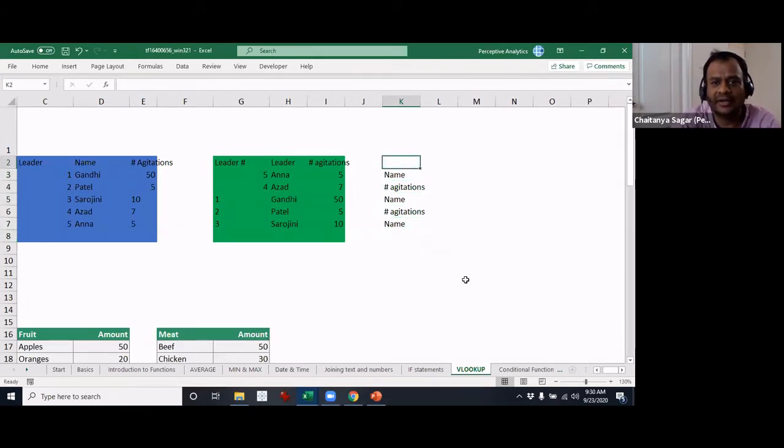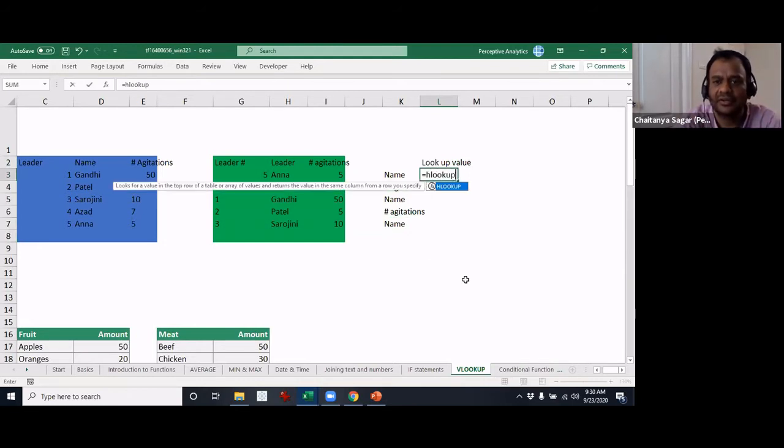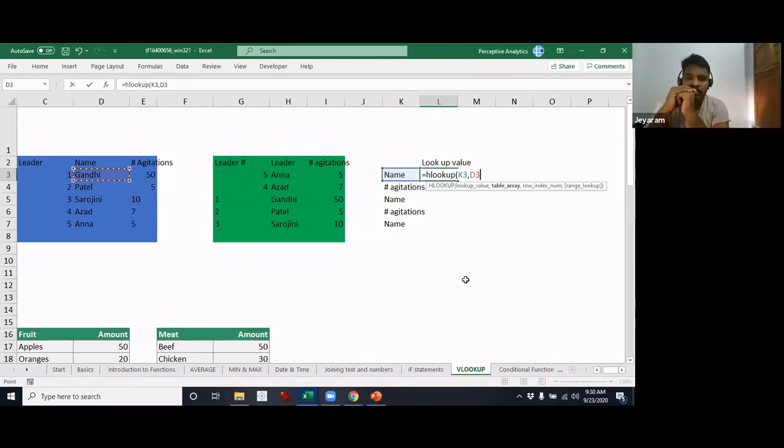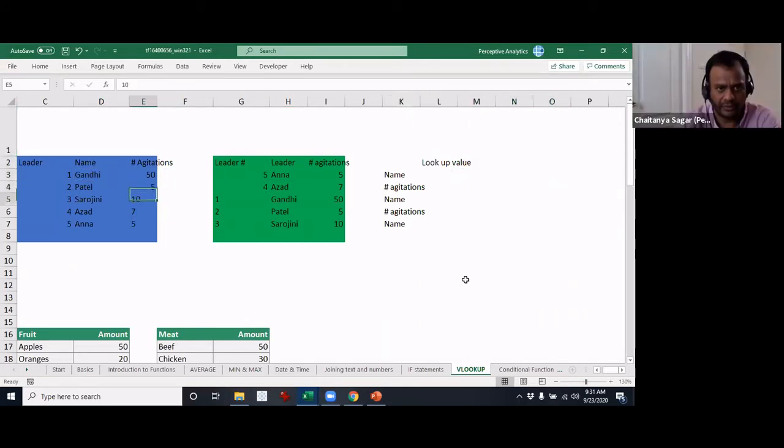So now I'll just do something here. I'll call this lookup value. I'm going to use another function here called HLOOKUP, which is similar. We'll get to that. I'm going to quickly make a quick table.